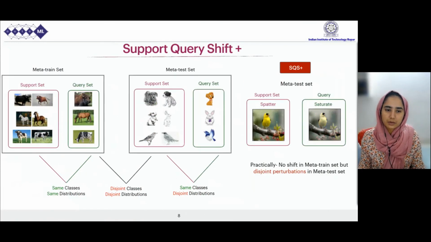We propose a different setting which we call SQS+, which is harder as it has unknown distribution shift at the time of meta-testing. During meta-training, it does not have any distribution shift. The support and query images in the meta-train set all come from realistic images, while there is a distributional shift between the support and the query set in the meta-test phase. Practically, only meta-test images are perturbed with disjoint distributions for the support and query sets like spatter noise or saturate.